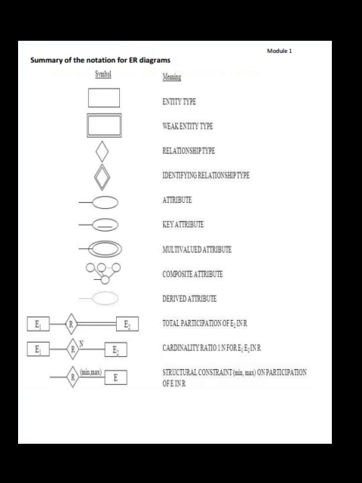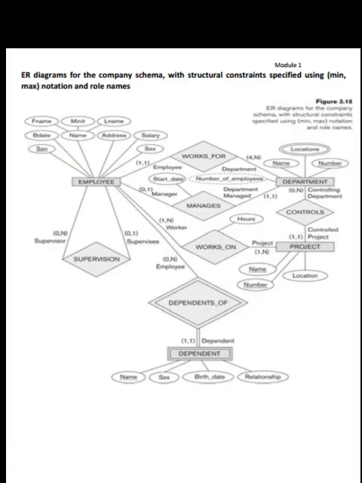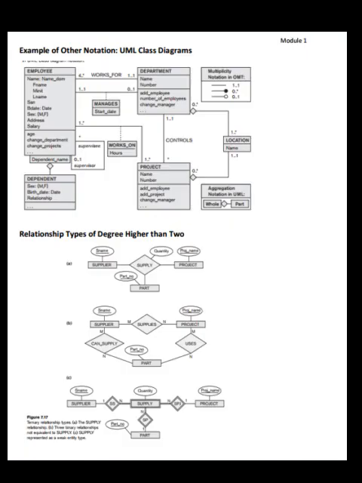See the summary of notation for ER diagrams here. See the figures. See here ER diagrams for the company schema with structural constraints specified using min max notation and role names. See here examples of other notations, UML class diagrams.